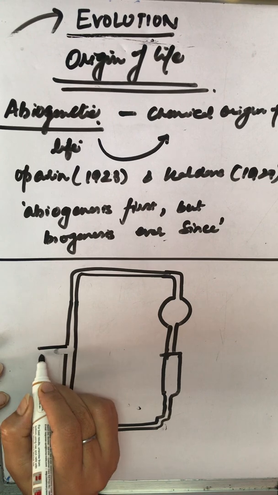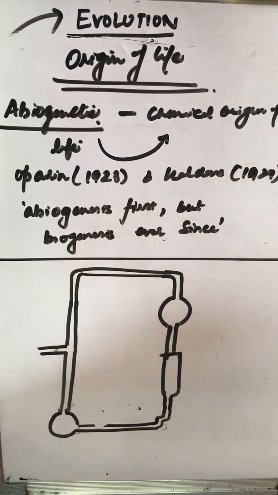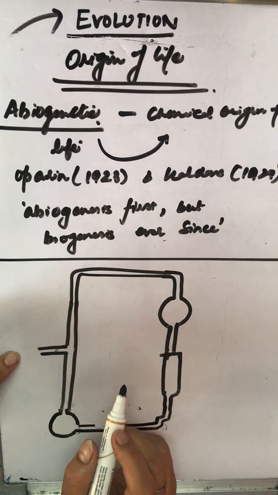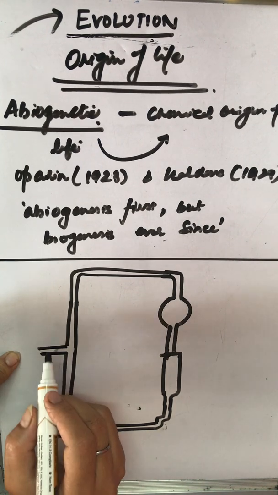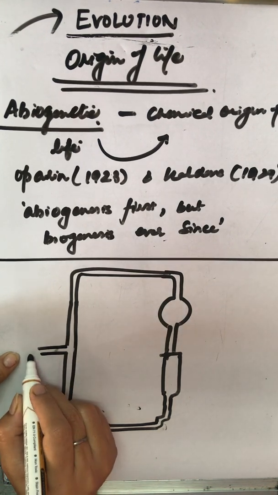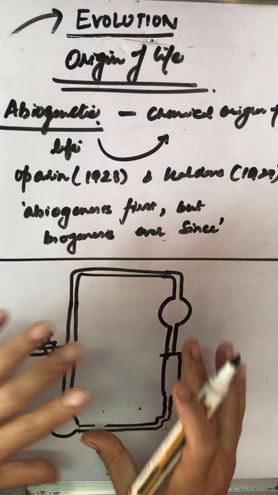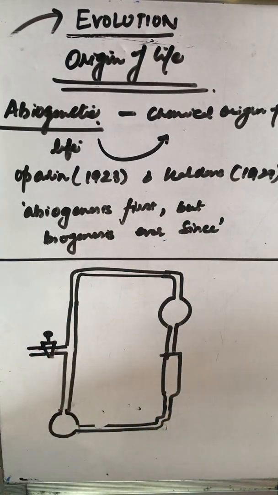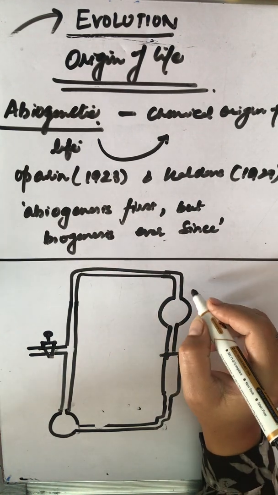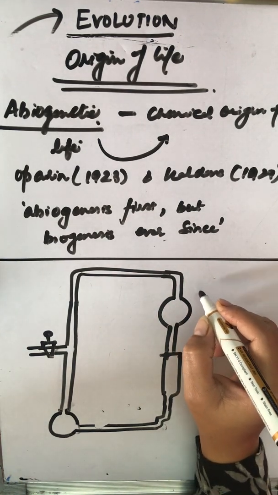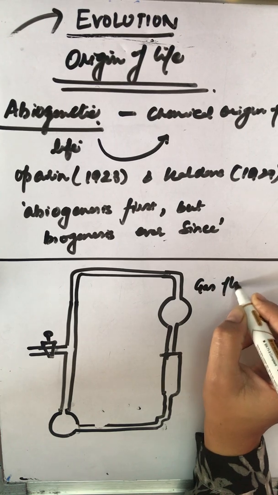We have certain inputs here. That means we make a connection to the vacuum pump and gas supply to remove the original air. We do not want any original air to disturb the simulated conditions that we have maintained in this glass chamber. We have introduced a gas flask also. Why a gas flask?